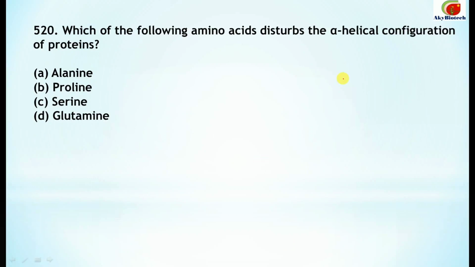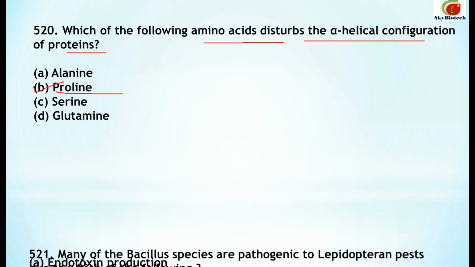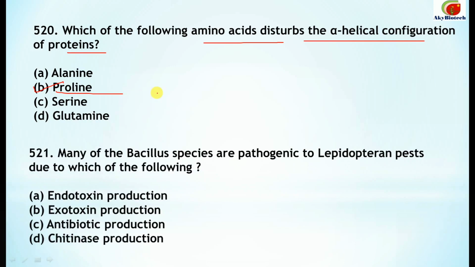520 number. Which of the following amino acids disturbs the alpha helical configuration of proteins? So which amino acid disturbs the alpha helical configuration of proteins? That is proline. 521. Many of the Bacillus species are pathogenic to Lepidopteran pests due to which of the following? Why they are pathogenic to this pest, that is the Lepidopteran? The correct option is due to endotoxin production.